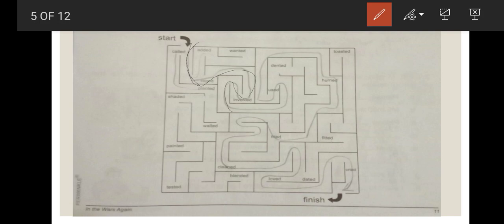Are you watching it? Take your pencil and underline in your book.